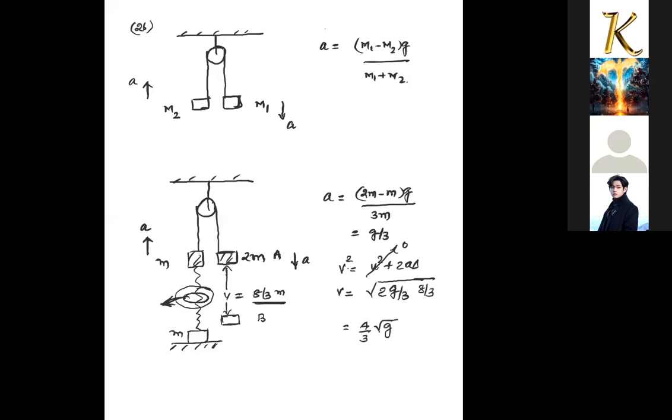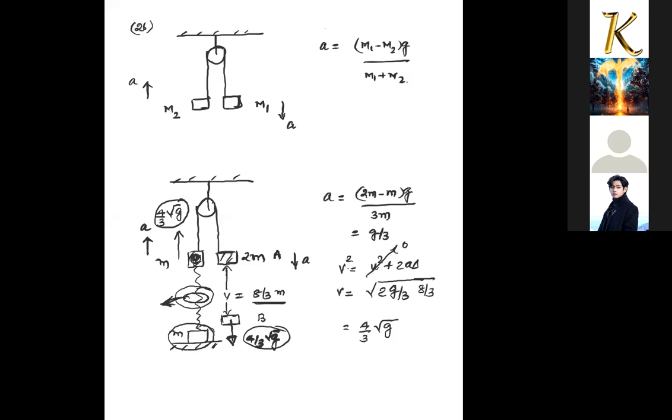So at this instant, this block will have velocity of 4/3 root g. At this instant, this block भी ऊपर जा रहा है, and that will gain an equal velocity in the upward direction. 4/3 root g velocity will be there for this block also. And the bottommost block is still at rest only.